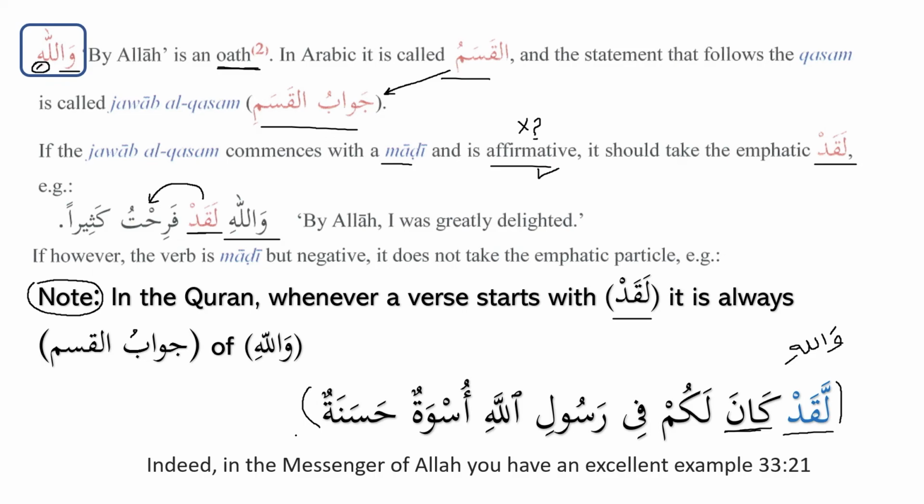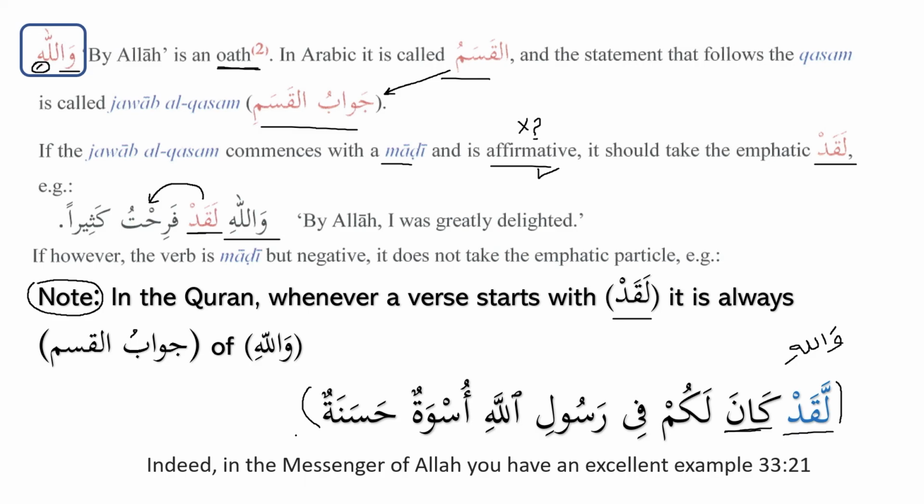So when it is wal asr, this is the time when the day is about to finish, like the time of sunset. So that means that our life is about to finish. So innal insana lafi khusr. So indeed we are in loss. So why do we have that wal asr? That means that this is to emphasize the importance of time. So that's why whenever there is an oath in the Quran from Allah subhanahu wa ta'ala, it is for the purpose of emphasis.